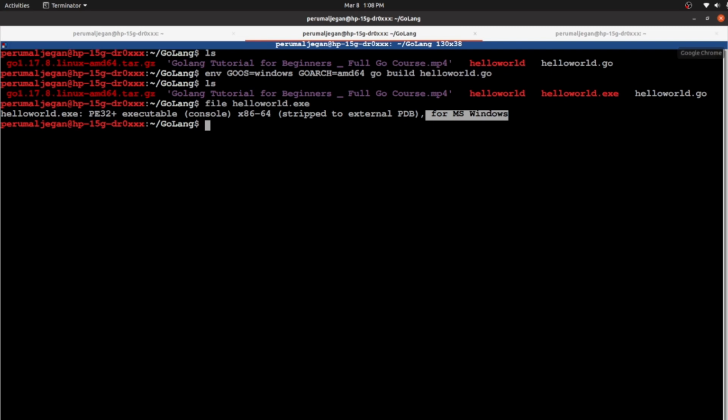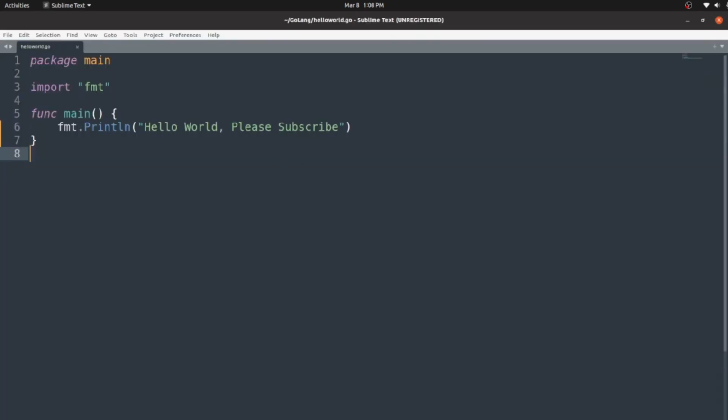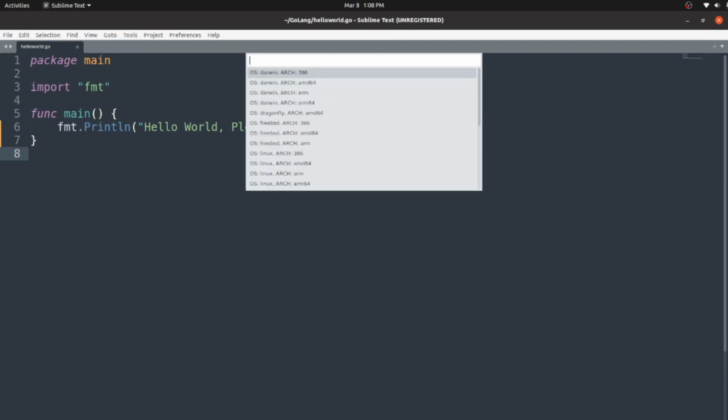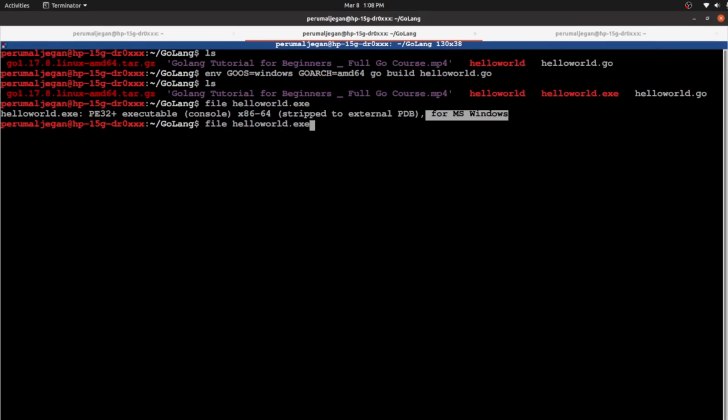So let's try with another operating system and architecture. I am again moving to Sublime Text, Control Shift P, cross compile, and here let's try the operating system as Darwin and architecture as AMD 64. Let's try to replicate the same operation for a different operating system. This time, instead of Windows, Darwin, architecture is the same. So yeah, here we go.